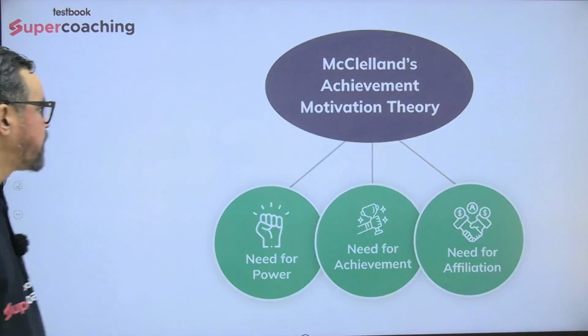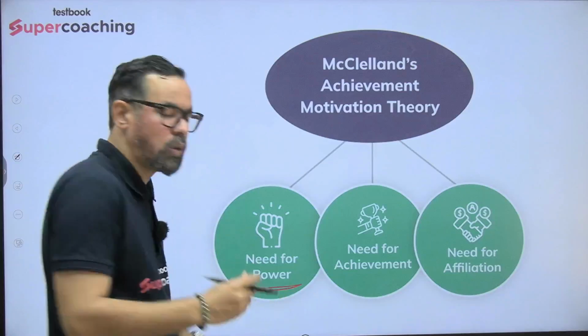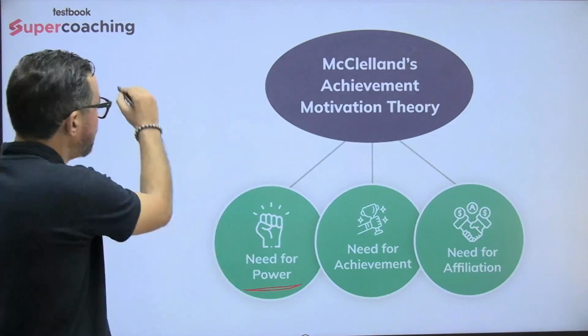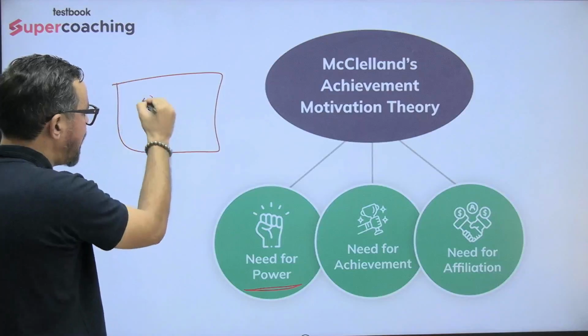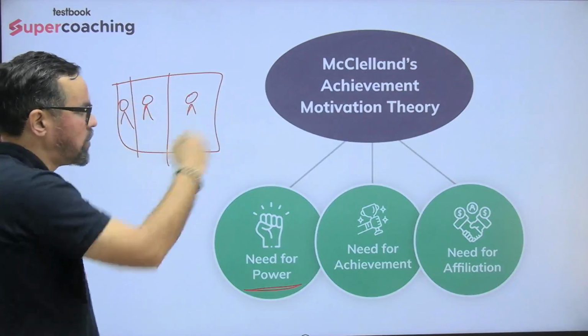Next one, guys. So we have three: need for power, those who want to control others. While you are doing the team division, let's say in your team we have 100 people. So where do we assign these 100 people? For that you can apply this particular one.